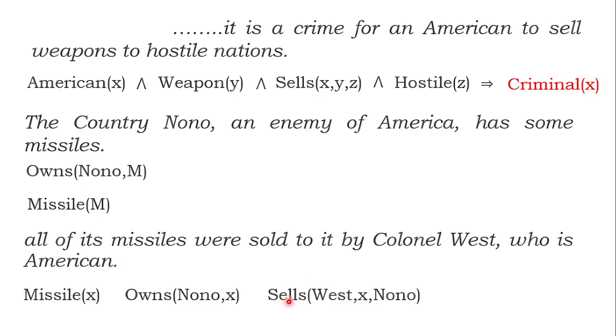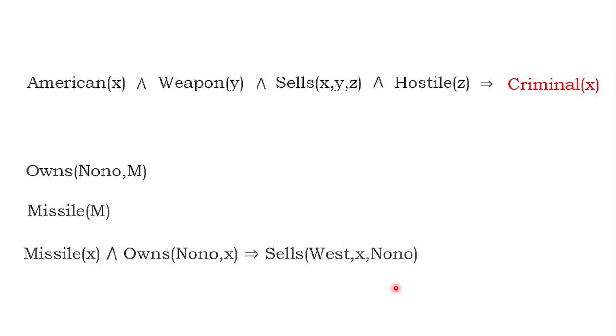West sells missile to Nono. Now that third statement is also here. First statement is here. Second statement is these two. Third statement is these two. So all these four are 1, 2, 3, 4.